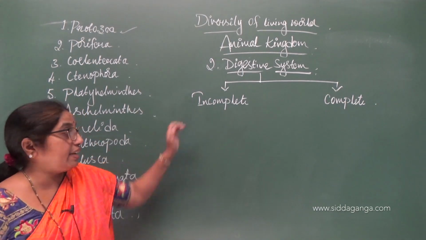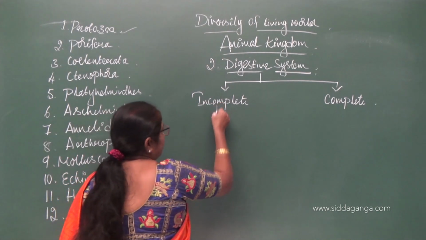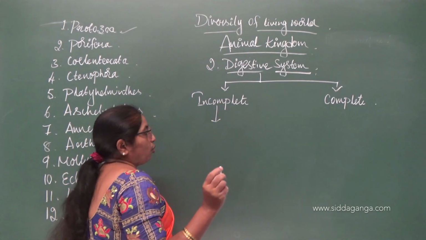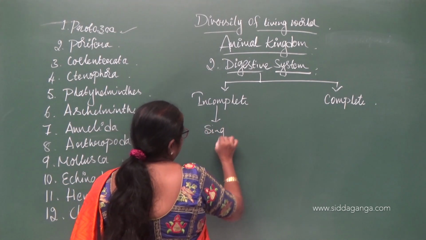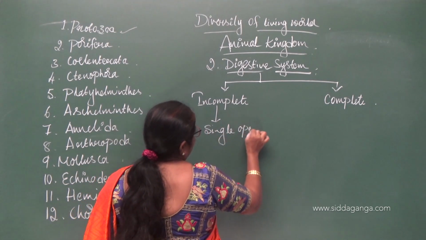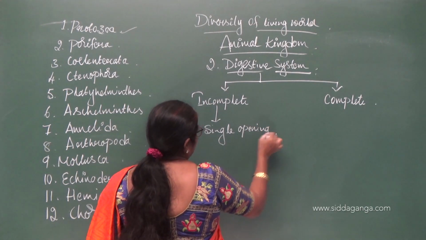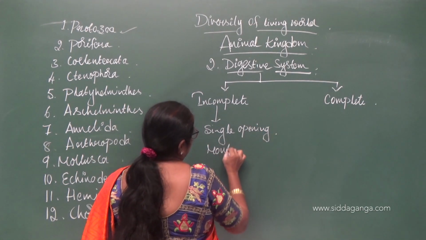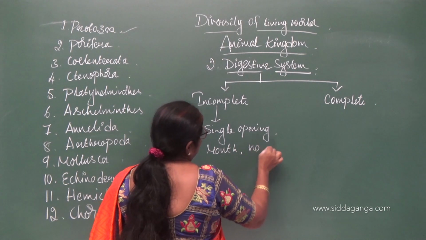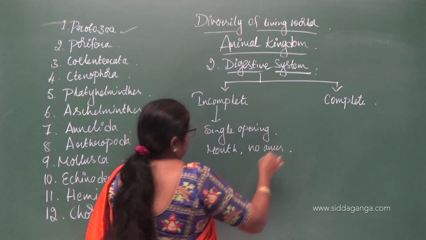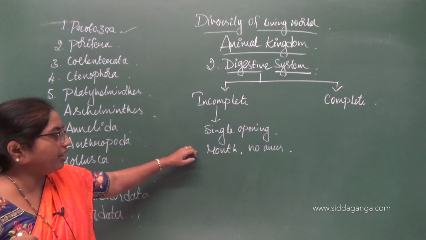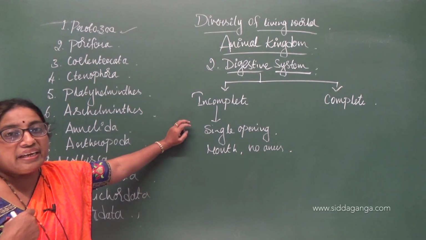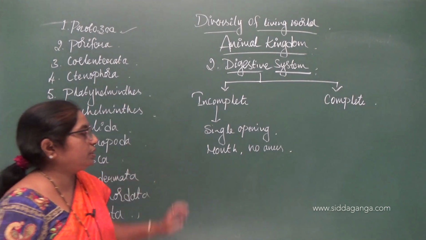In incomplete digestive system, the organism has got a single opening in its digestive system, that is, it contains only a mouth and no anus.